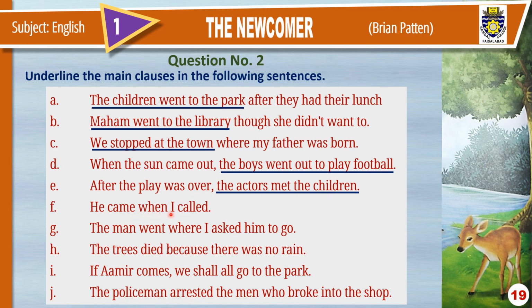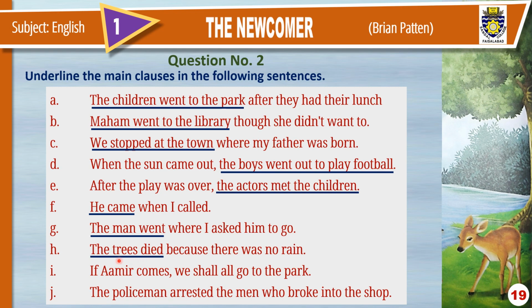F. He came when I called. What is the main clause? He came. In this sentence, he came is the main clause, and when I called is the subordinate clause or dependent clause. G. The man went where I asked him to go. In this sentence, the man went is the main clause. H. The trees died because there was no rain. In this sentence, the trees died is the main clause.